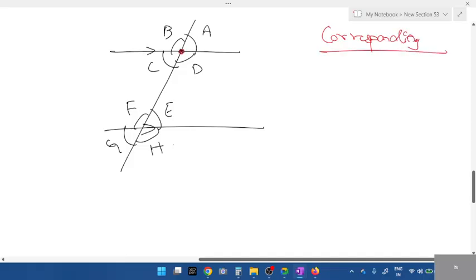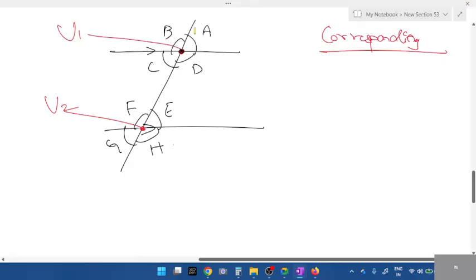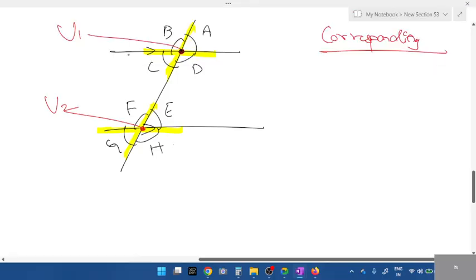Corresponding is nothing but this is vertex 1, V1, and this is vertex V2. Wherever the vertex is formed, the alphabet X will be formed. Wherever there is alphabet X, those are vertically opposite. Now, for corresponding we need to combine. This is L1, line 1, and line 2, parallel lines.